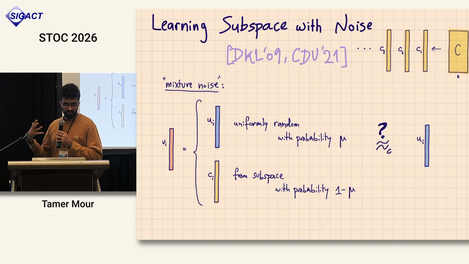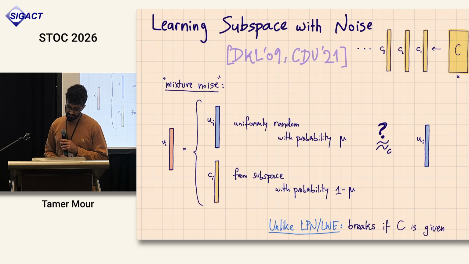This problem of mixing code words with noise has been studied, like I said. It's been called learning subspace with noise, or LSN. It's been studied also, by the way, in learning theory, not only crypto.